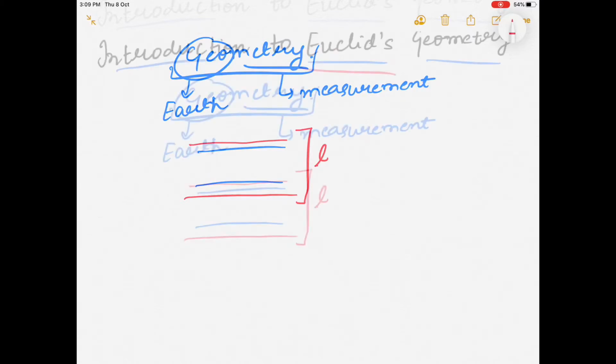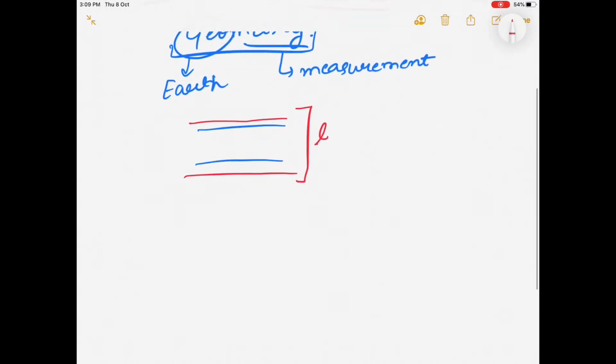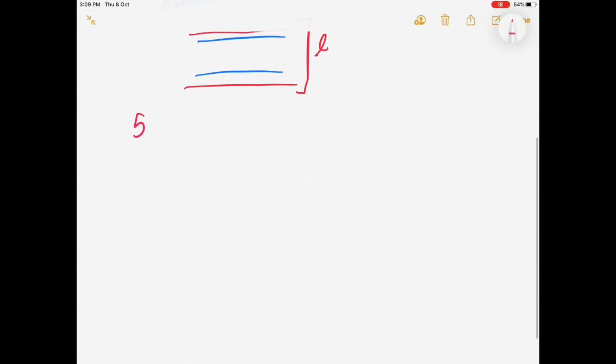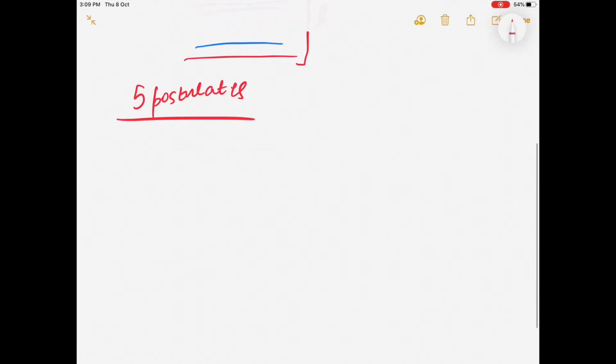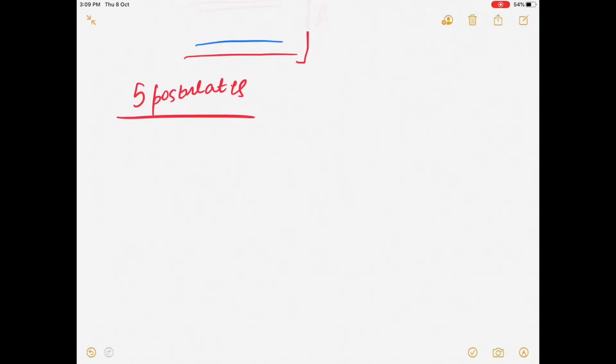There was a scientist whose name was Euclid, and he gave us 5 postulates which are called Euclid's postulates. Now what are these postulates? These postulates are the main part of this chapter. If you understand all these postulates and learn them by heart, then there is no need to revise this chapter again and again, because this is a very easy chapter. So what are these 5 postulates?